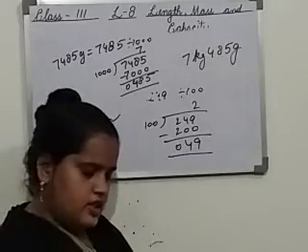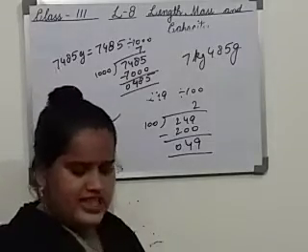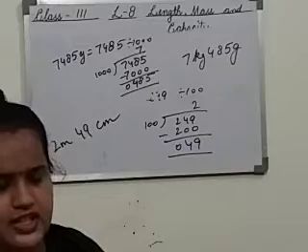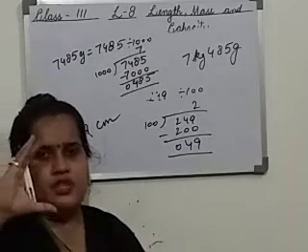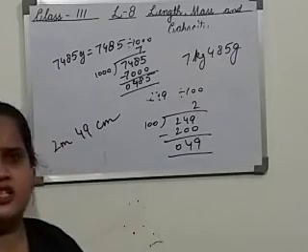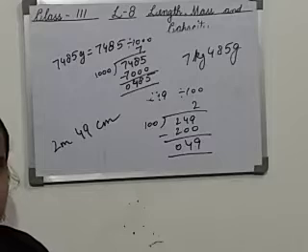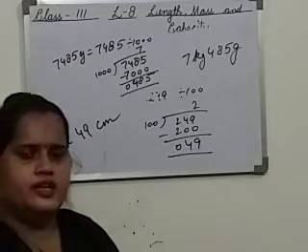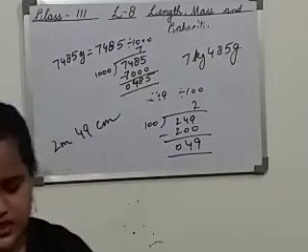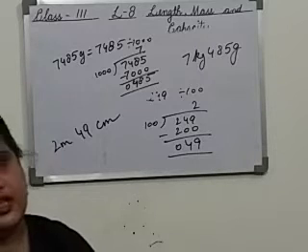The last question: the capacity of a juice container is 2 liters 370 milliliters. Capacity means how much juice the container can hold. It can hold 2 liters and 370 milliliters. Calculate the capacity in milliliters.